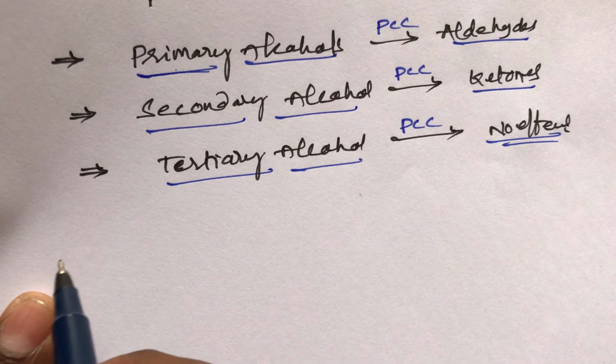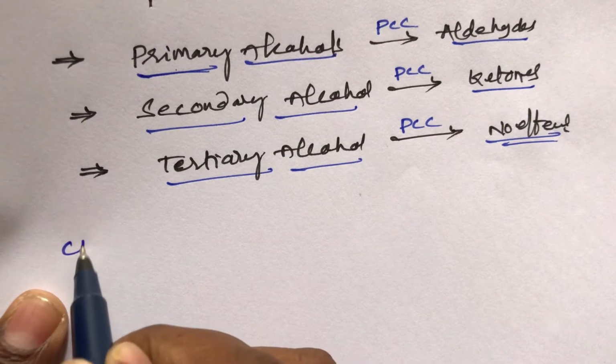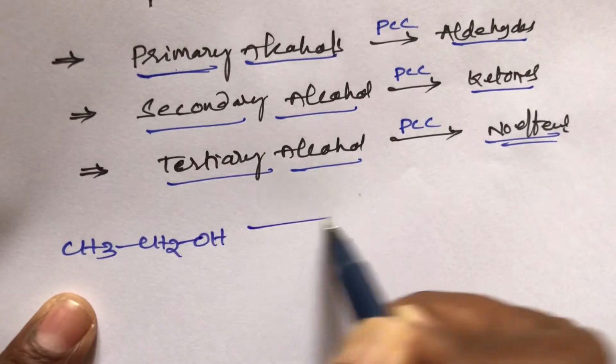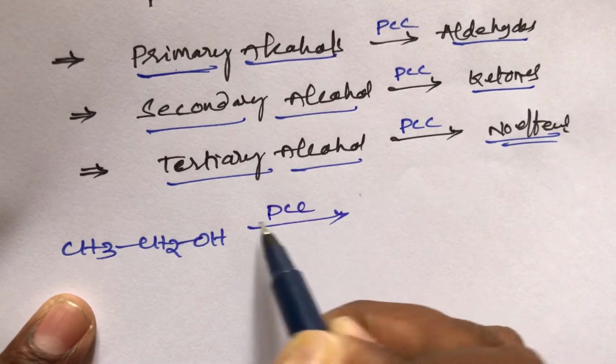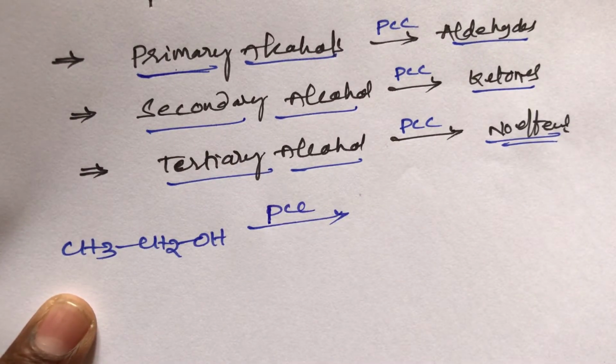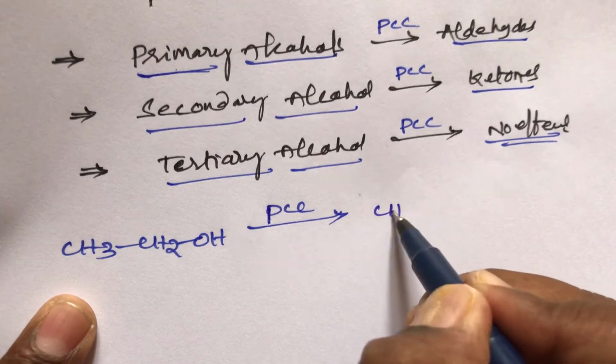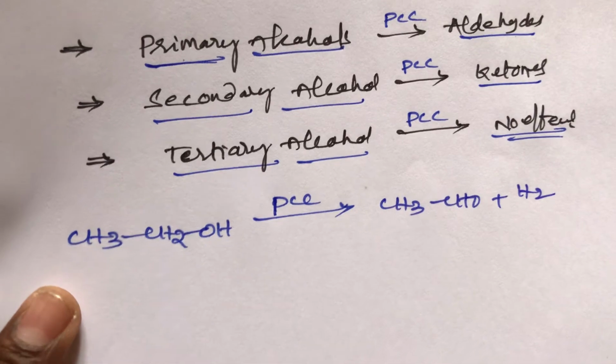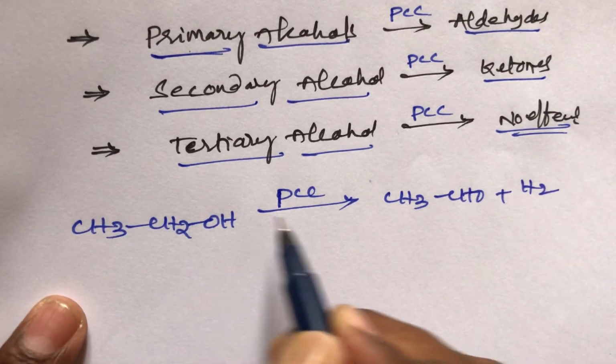Now an example for primary alcohol: take CH3CH2OH. When a primary alcohol is oxidized with PCC, pyridinium chlorochromate, what happens? Aldehyde will be formed, that is CH3CHO plus H2. Here hydrogen is eliminated, that means removal of 2 hydrogens.